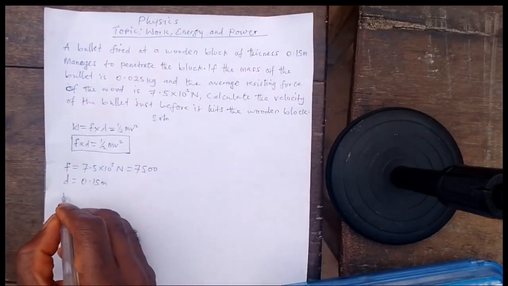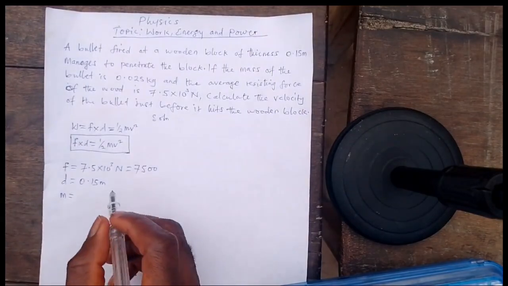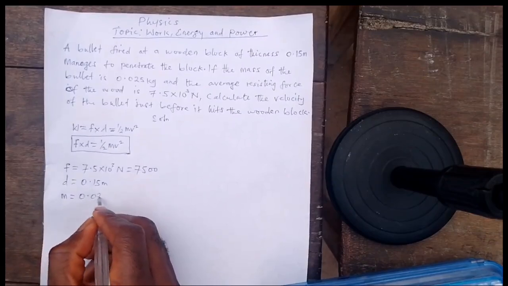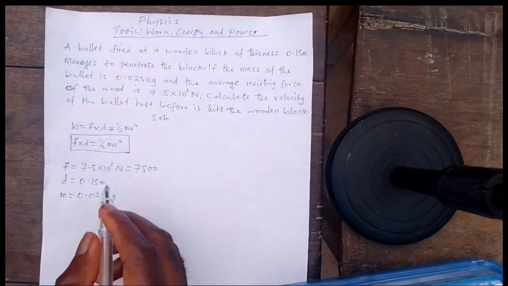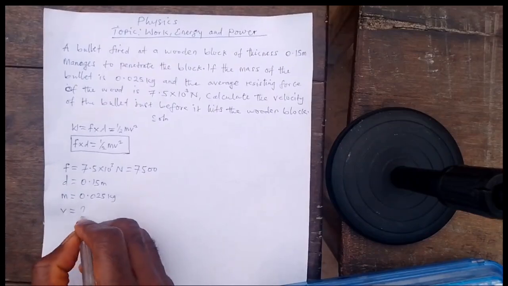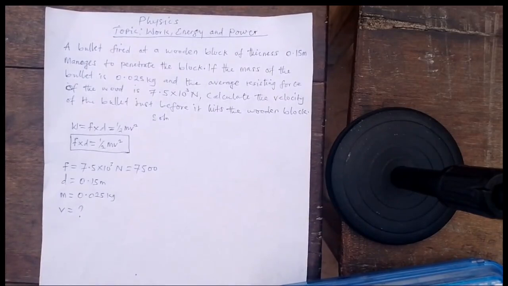Then the mass of the bullet is 0.025 kilograms. And then the initial velocity is unknown, and that's what we are asked to calculate, right?